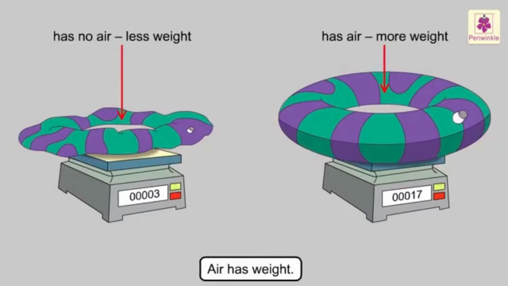Okay. So in the first image, you can see the flat tire, it has very little weight because it hardly has any air inside. But when that same tire is pumped with some air, it becomes weightier. So when it is placed on the weighing machine, we can see some more digits, right? Because it has weight. So that shows our third property of air, which is air has weight.